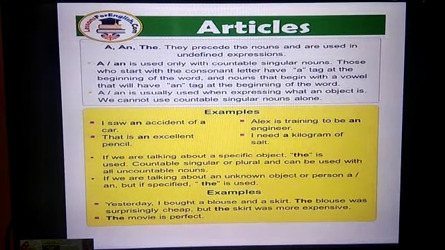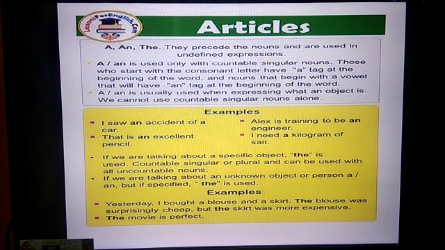And when do we use the article the? If we are talking about a specific object, the is used. It can be used with countable, singular or plural, and with all uncountable nouns also. If you are talking about an unknown object or a person, a and an are used, but if it is a specified object, the is used.